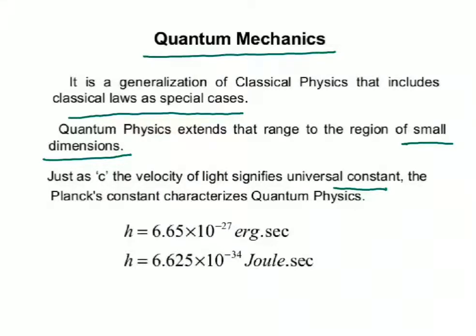Just as the velocity of light c is important as a constant, the Planck constant is equally important in quantum physics. Okay, and we have a value of the Planck constant which is represented by small h and equal to 6.65 into 10 raised to the power minus 27 erg per sec, and h is equal to 6.625 into 10 raised to the power minus 34 joule second.